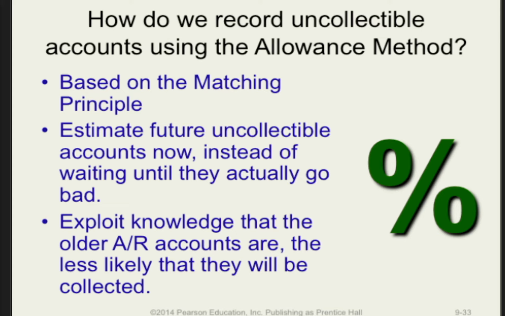In order to match the revenues recorded at the time of sale with the expenses related to that sale, some of those expenses would include bad debt expense. We must make some type of estimate of what we think the bad debt expense will be in the same period as the sale to which it is related, even before we know specifically how those accounts will play out. To do this, we rely on past experience and our understanding of the particular account and system of accounts.